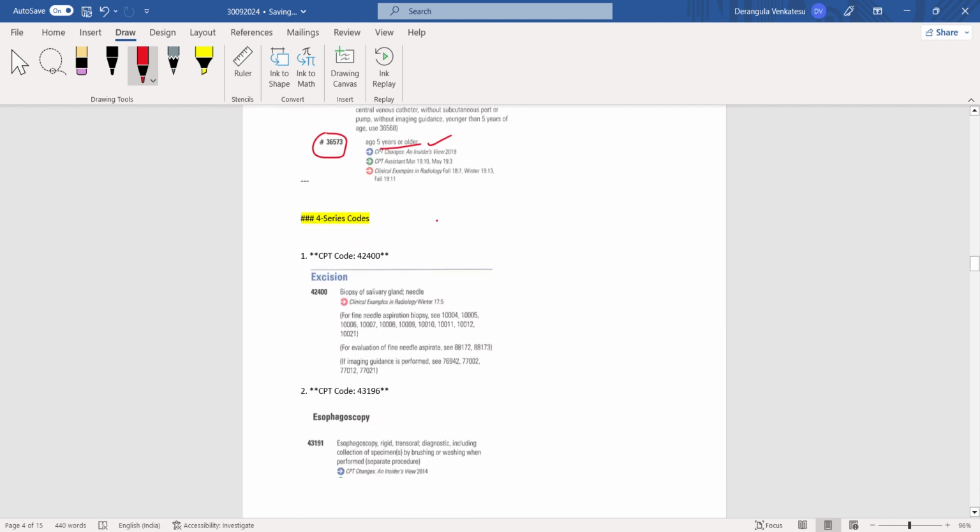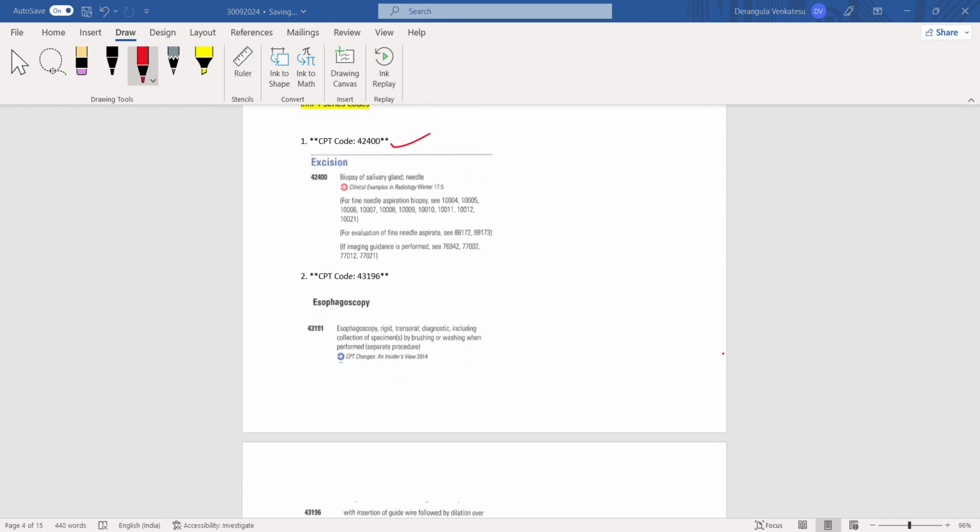And next from 4 series they asked biopsy of salivary gland. Okay, biopsy of salivary gland 42400 is the answer. And next question they touched on esophagoscopy. Okay, esophagoscopy they asked 43196. Esophagoscopy rigid transoral diagnostic including collection of specimens by brushing or washing when performed. Okay.